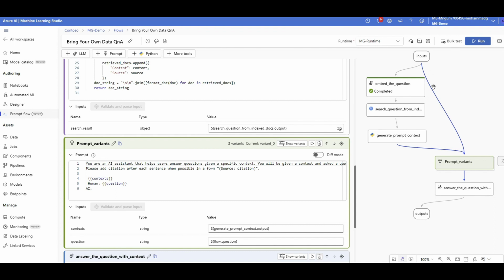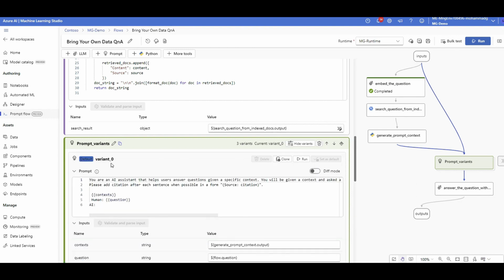There you go. You can see even from this nicely visualized part, two inputs coming into this prompt variant: the question that I have and the source data that I got from this index vector here. And it's called prompt variants. That means if I'm not happy with this prompt, I can start generating more variants of the prompt.